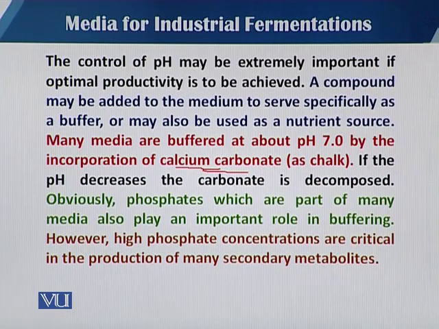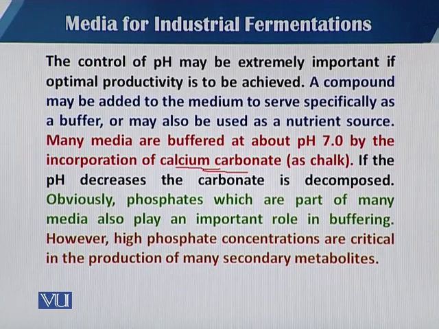On the other hand, most media contain phosphate compounds, which contain phosphorus, and these also act as buffering agents. Common examples are potassium dihydrogen phosphate and dipotassium hydrogen phosphate, which are mostly added as a source of potassium and phosphorus, but they also have buffering capacity in the medium.